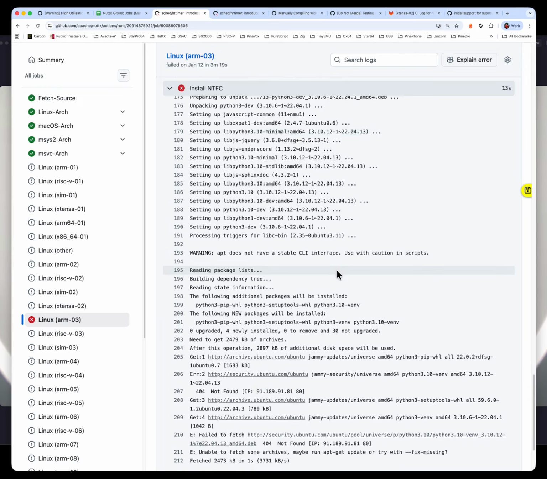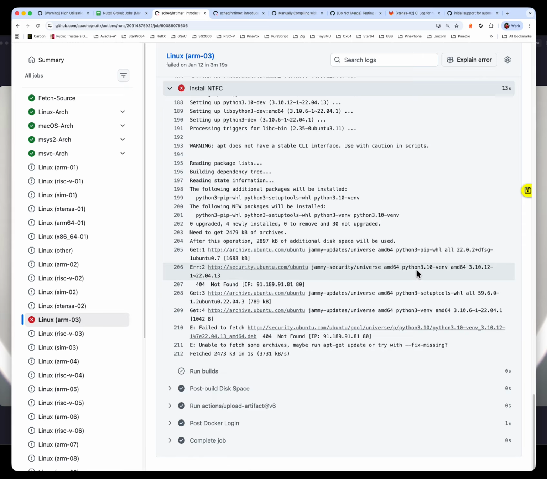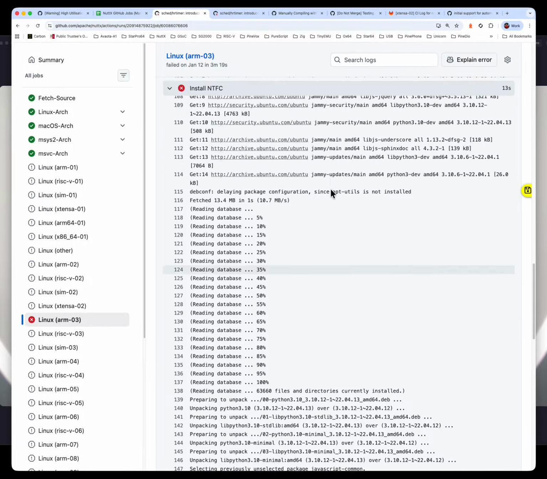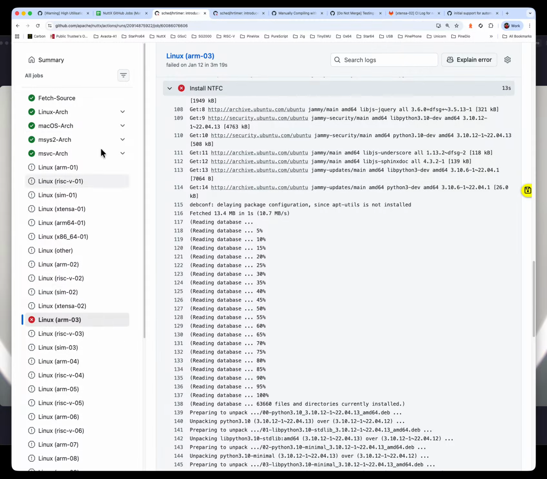And we see that it failed. So there's an error here. It failed to download from Ubuntu, and another download here that failed. So there are download errors that cause the installation of Python in Ubuntu VM to fail, and therefore our installation of NTFC failed, and that caused our entire CI job to fail.